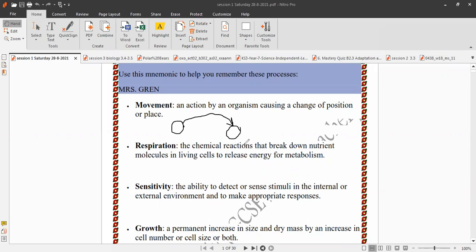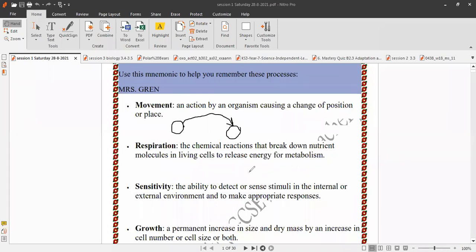Sensitivity. All living things can sense or detect stimuli like light, like heat, like humidity in the internal or external environment, and also can make a response to these stimuli.